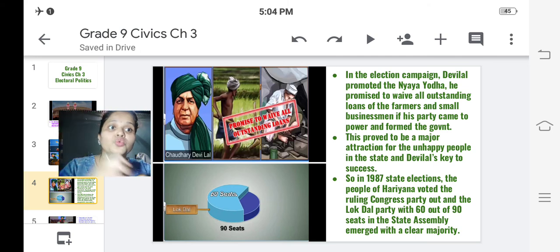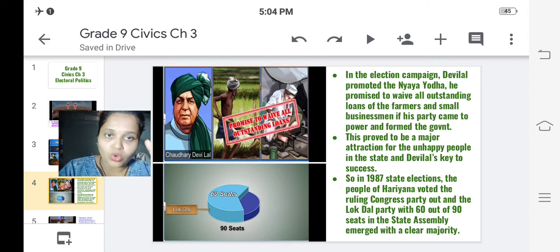He promised to waive all outstanding loans of the farmers and small businessmen if his party came to power and formed the government. So what promises did he give? He promised the people that if his party wins the election, if his party comes to power, then he would waive all the outstanding loans of the farmers and small businessmen.